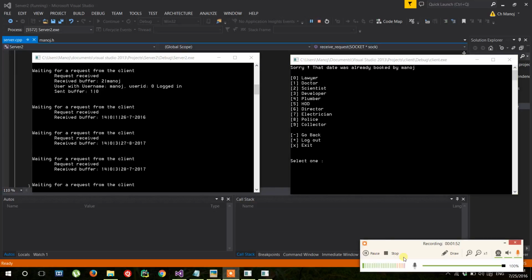So we have implemented a blob store, message store, and a calendar with client server socket programming in C.